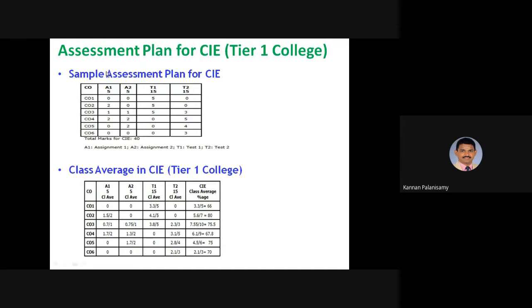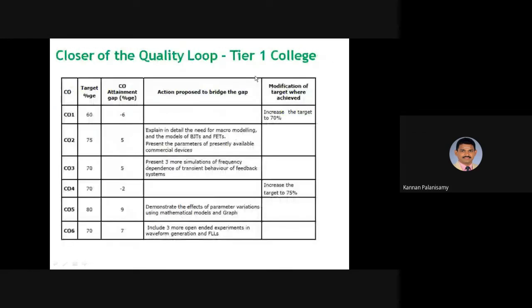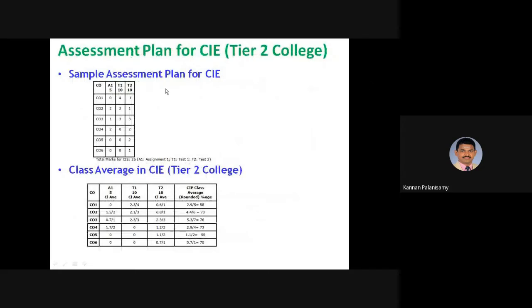And in this way, let us have a plan about this CAE. Tier 1 is not required; we will go to tier 2. So this is the sample assessment plan for CAE. For example, we have considered analog circuits and systems. Here we have 6 COs. Generally one assignment and 2 tests. Each assignment has 5 marks and each test has 10 marks.